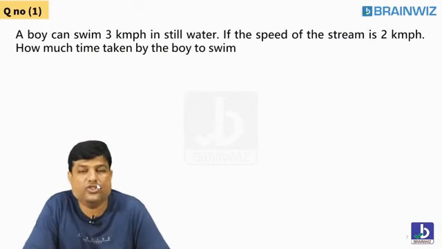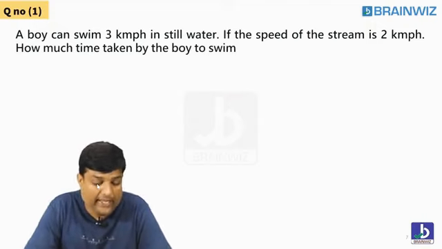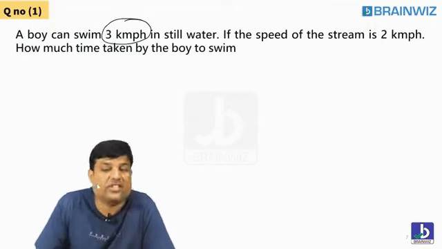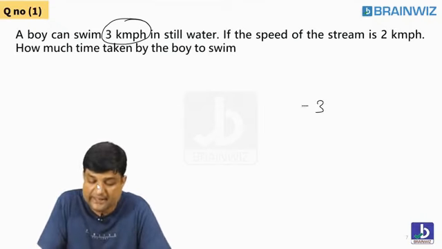Let's try to have one general question here. Listen, everybody. Just try to listen to this question. A boy can swim 3 km per hour in still water. So 3 km per hour in still water. Who is this 3, students?